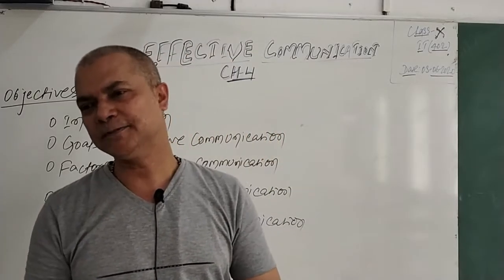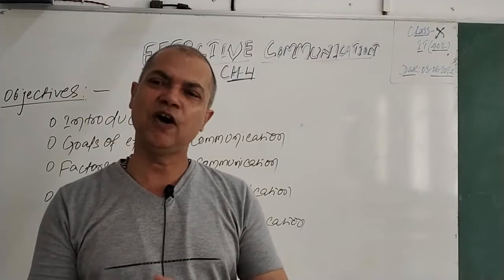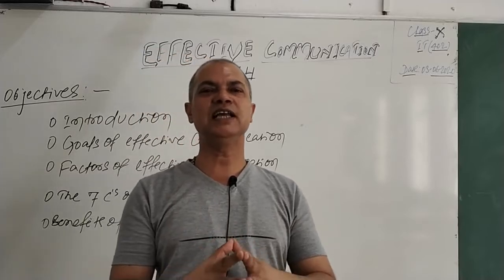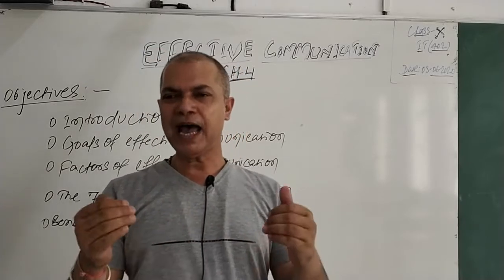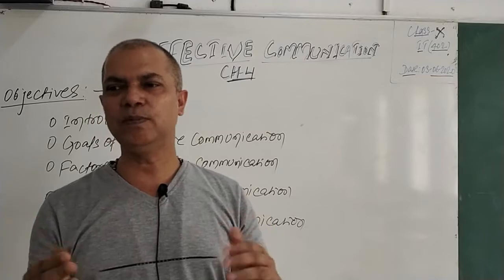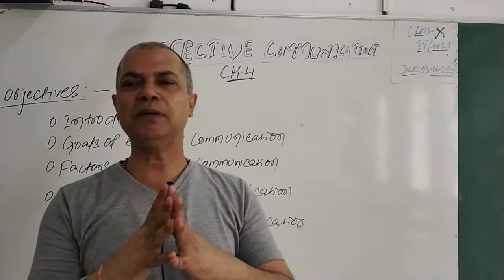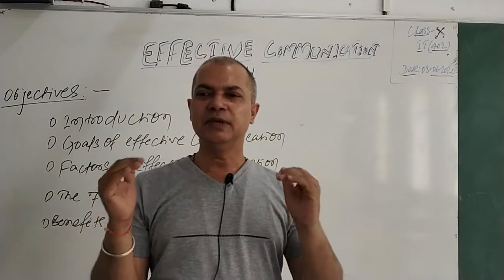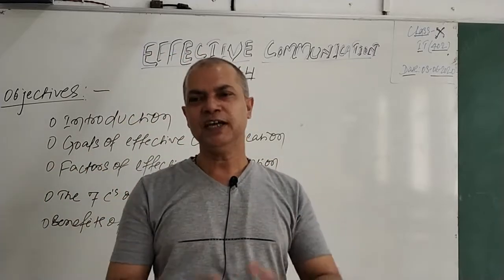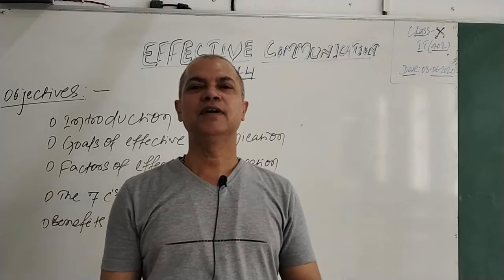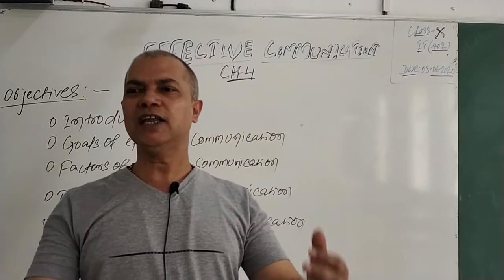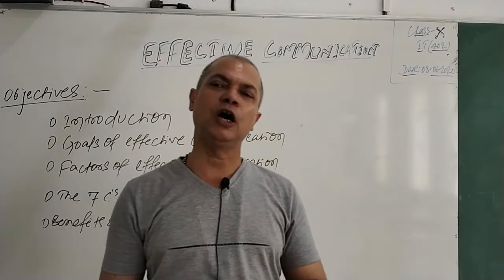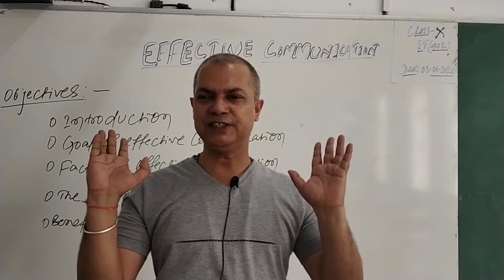That is one of the points. So my communication will be considered effective only if I am able to make a good relationship with the audience, if I am able to change the behavior of the audience, and if I am able to acquire the information that I want. These are the goals of any effective communication.